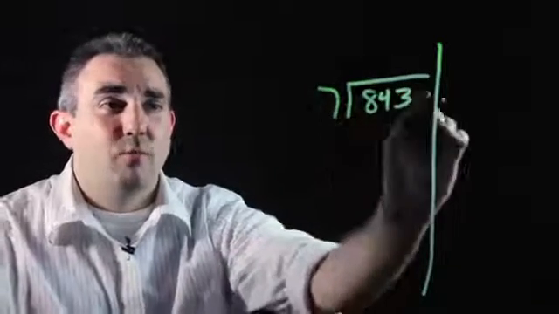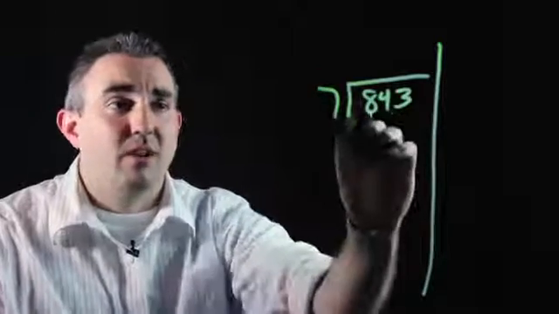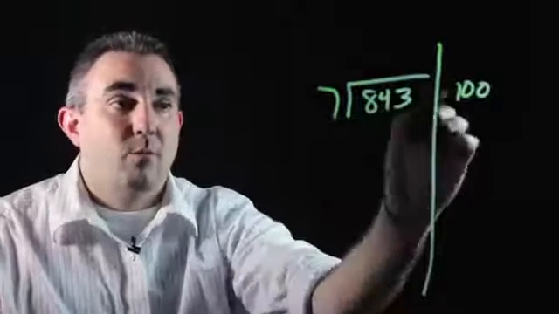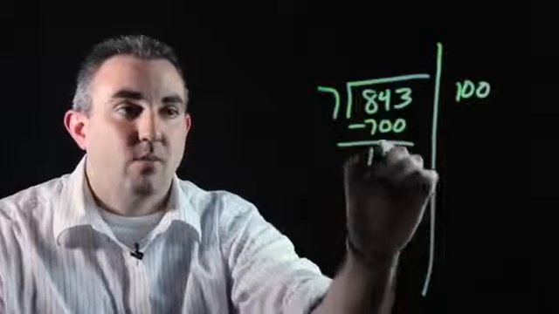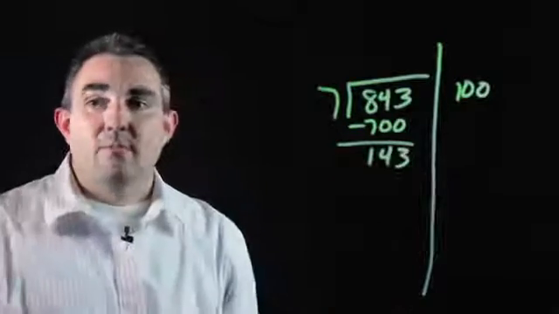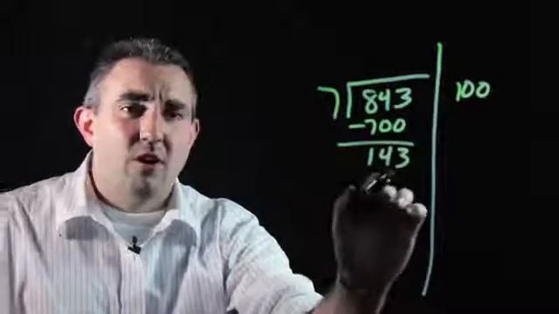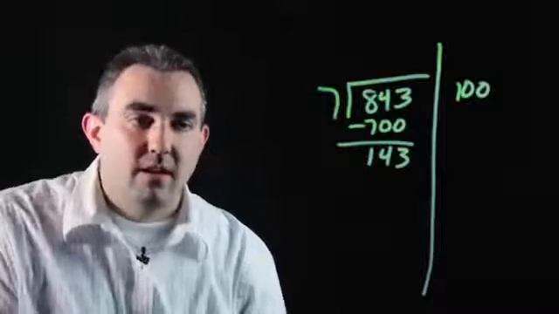If you take 7 times 200, that's going to give you 1,400. That's too big. So you've got to multiply 7 times 100. 7 times 100, 700. Do the subtraction, 143. Now, if you multiply 7 times 100 again, you're going to get 700 down here, which is way too big. So now you need to go to your multiples of 10.